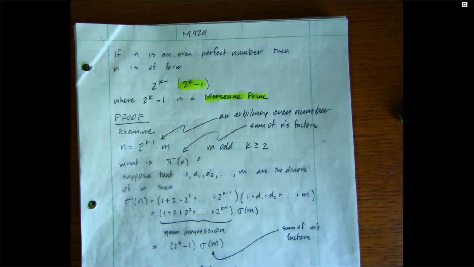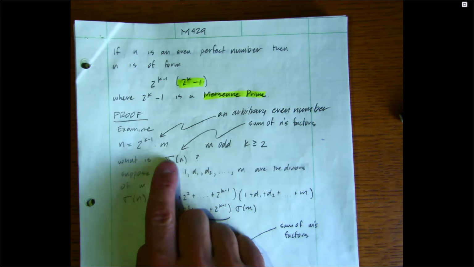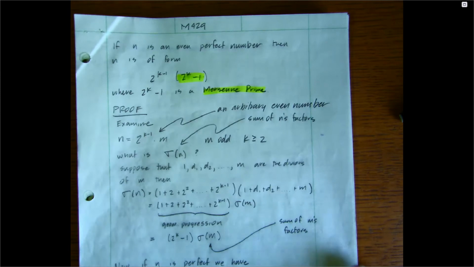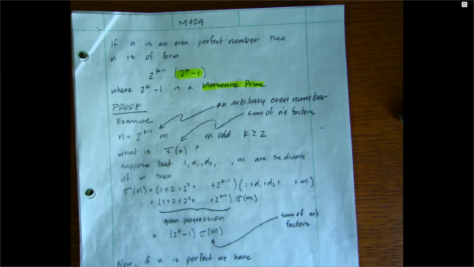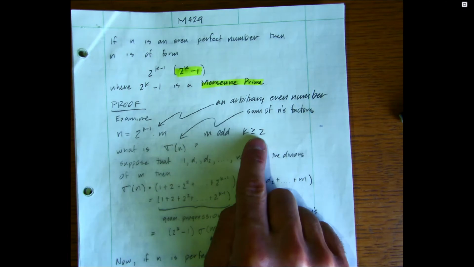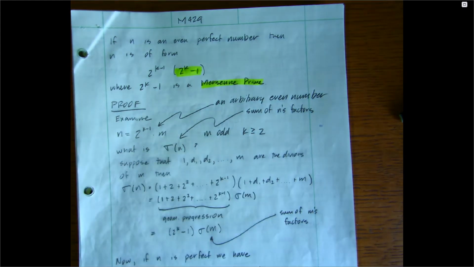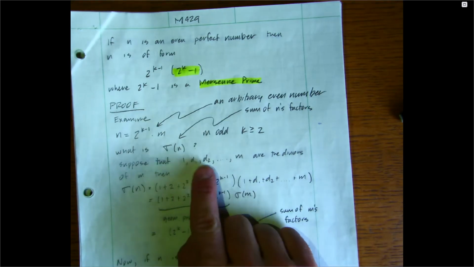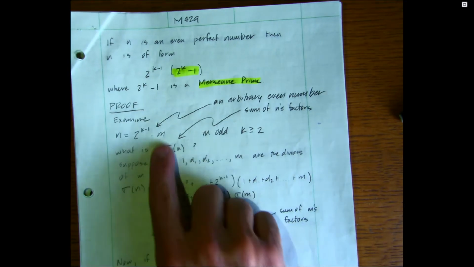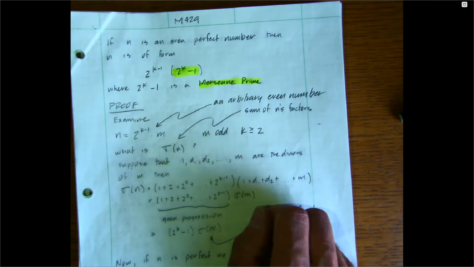So here's the proof. Examine numbers in the form 2 raised to the k minus 1 times m. This is some arbitrary even number. So let m be odd and let k be greater than or equal to 2. So the question is how many factors does it have? So we suppose that 1, d1, d2, all the way up to m are the divisors of m. So m has some divisors. We don't really know how many there are.